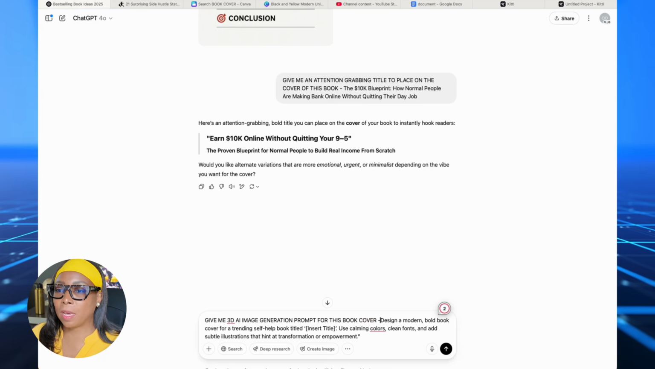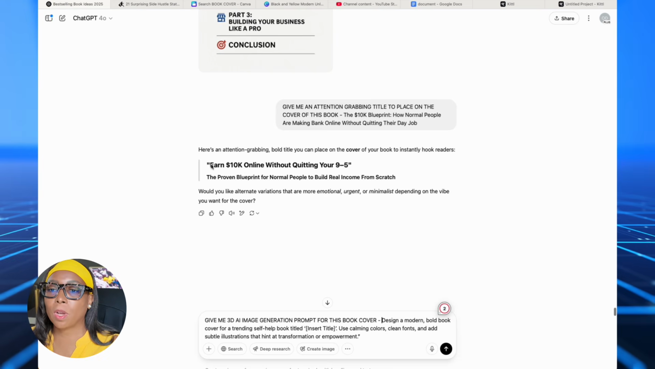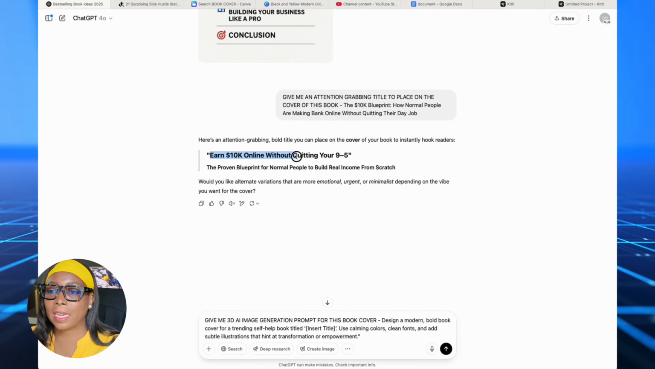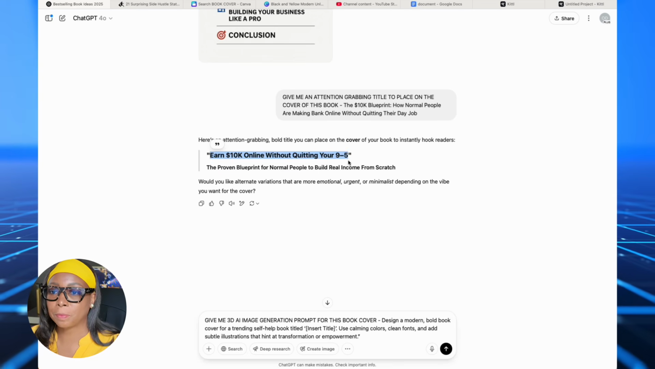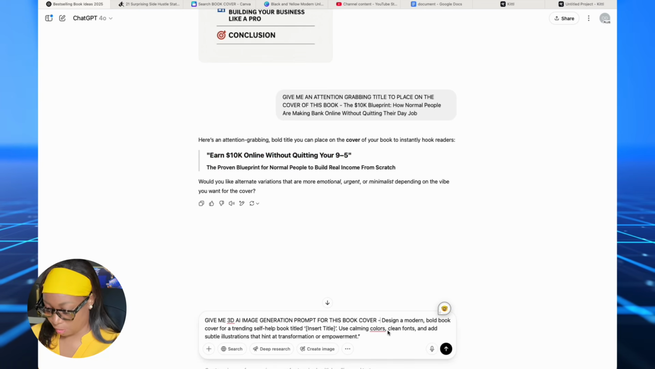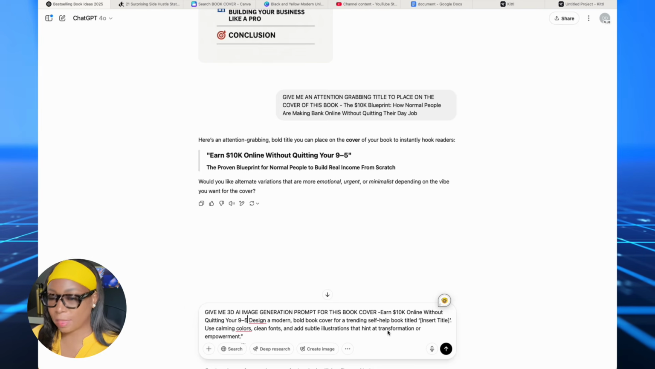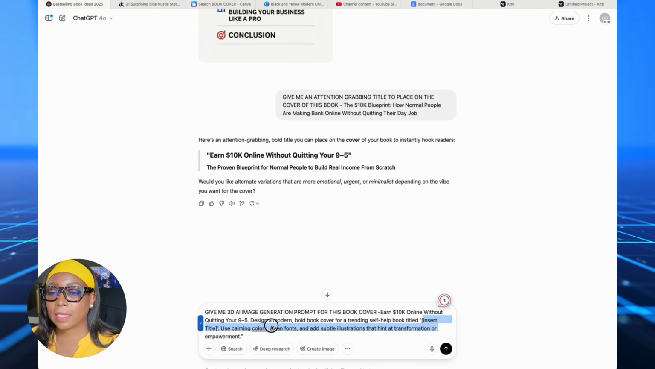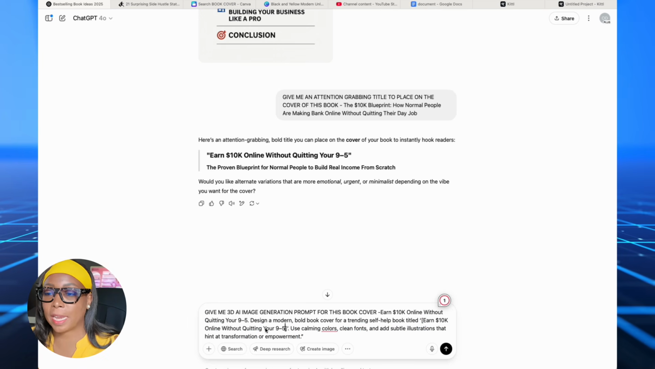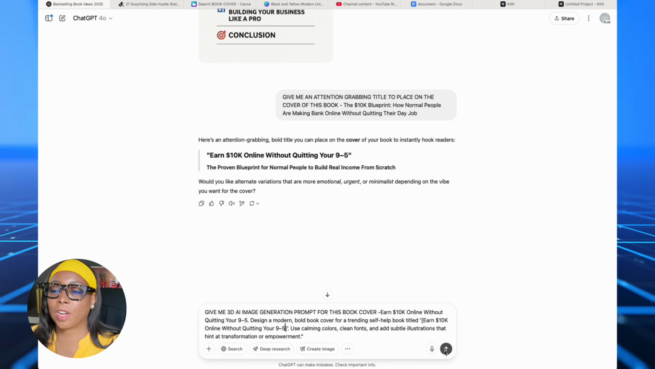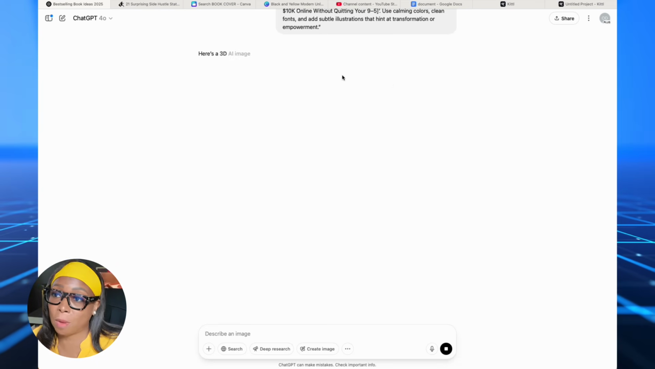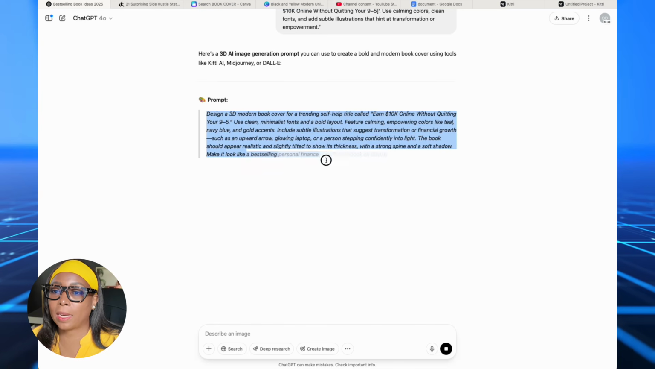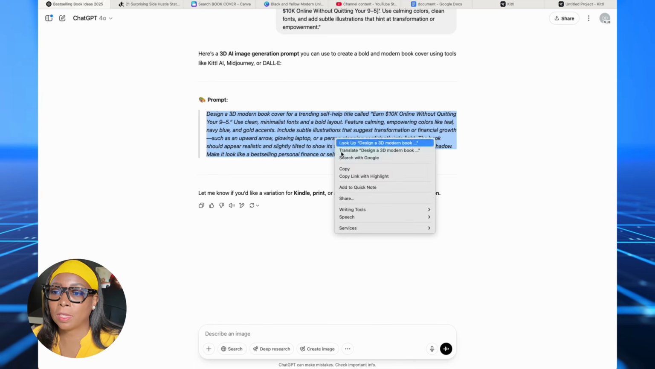And then I'm going to paste the book cover name that we got, which is earn 10K with your 9-to-5 job. Then we're going to paste it there. And then the prompt says design, da da da da, insert title here. Well, here's where we should have put the title actually. And then we're going to hit it. So we're going to get a prompt. This prompt is what we're going to paste in Kittle. So let's go ahead and copy our image prompt.